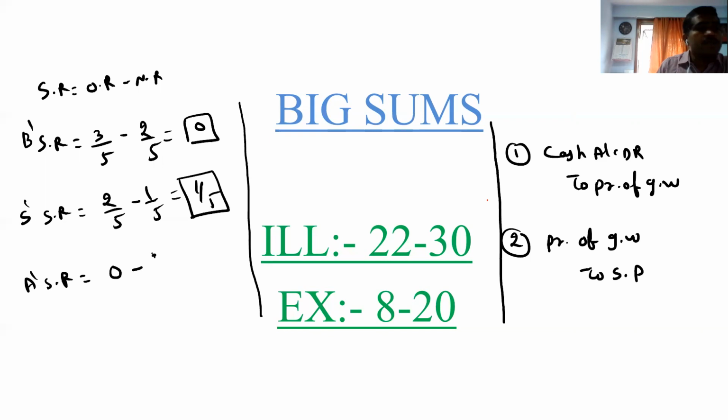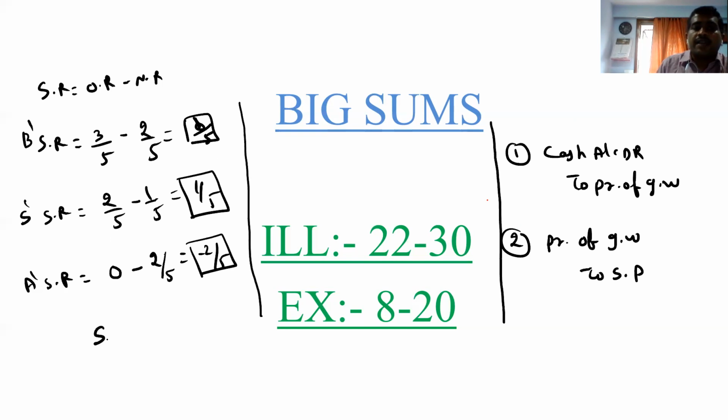Old is nothing, 0 minus 2 by 5. So here comes minus 2 by 5. So he is gaining. Okay. So Bhavya is sacrificing. Yes, I have done a mistake, 3 minus 2. Yes, that's right. So Bhavya is sacrificing 1 by 5 and Slok also sacrificing 1 by 5.